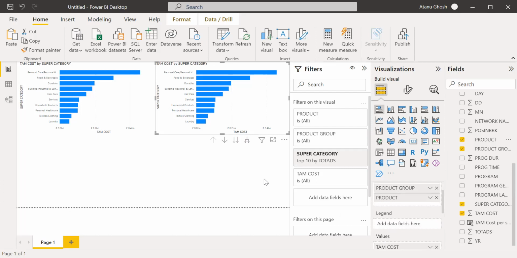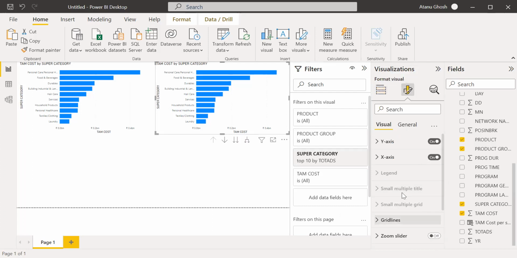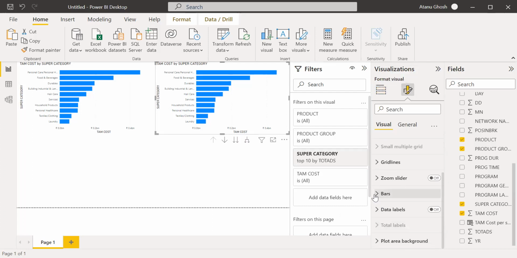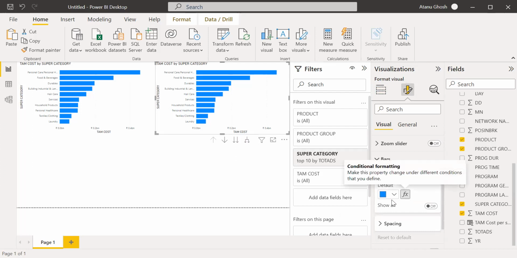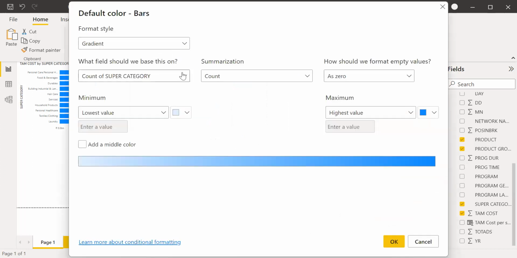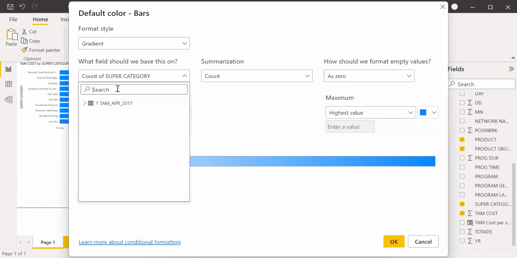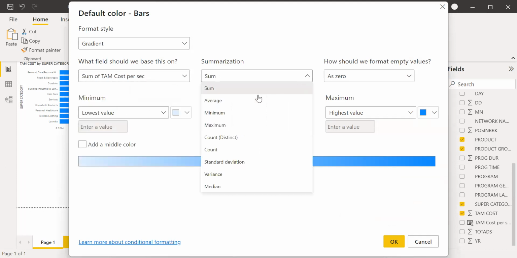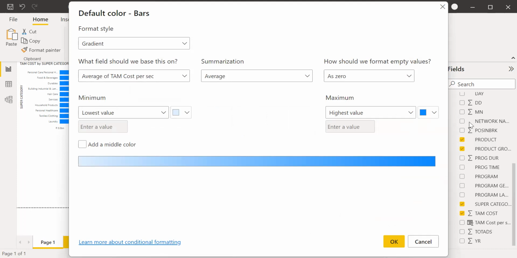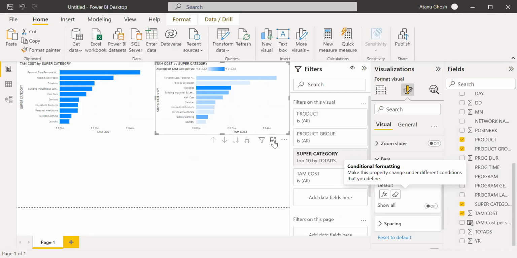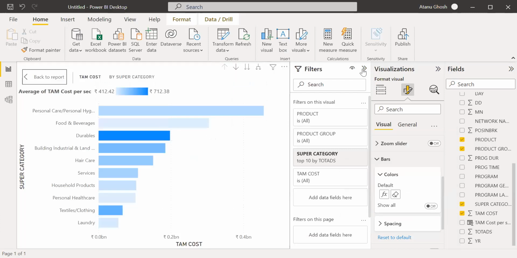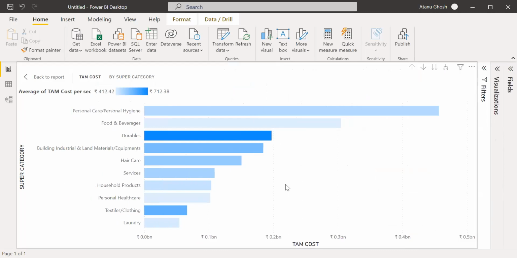Now in the color, I can give a rule which says gradient, average TAM cost per second, lowest value this. So now what happens? Now see, an interesting picture comes up. In case of durables, it is the highest.